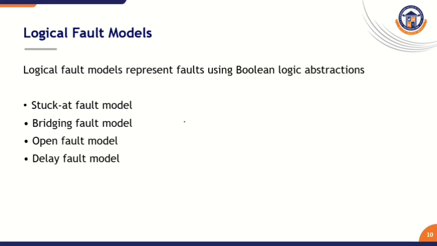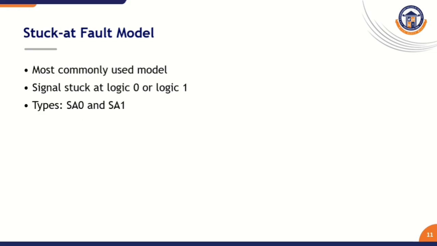What do you mean by logical fault model? The logical fault model represents faults using Boolean logic abstractions. We categorize as stuck-at fault model, bridging fault model, open fault model, delay fault model. Among the four fault models, the stuck-at fault model is the famous and commonly used model to find the physical defects in the digital circuit. The stuck-at fault model is divided into stuck-at 0 and stuck-at 1. That is represented as SA0 and SA1.